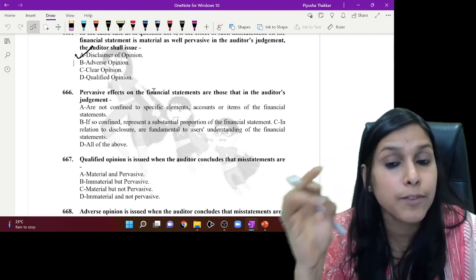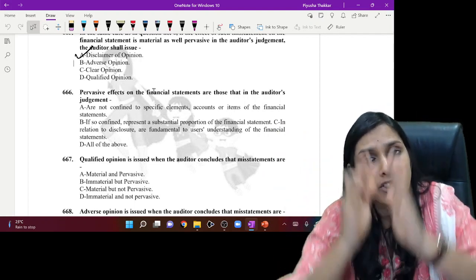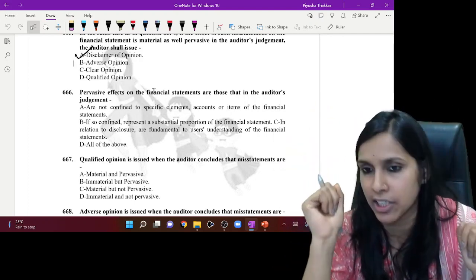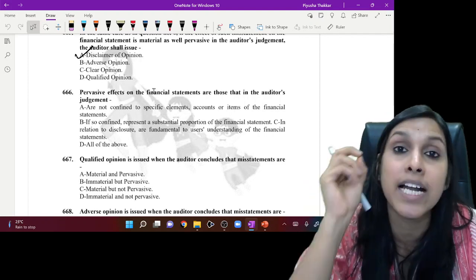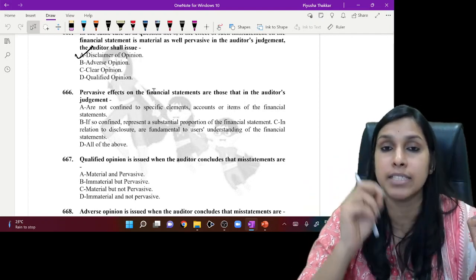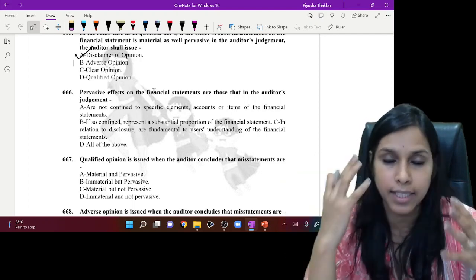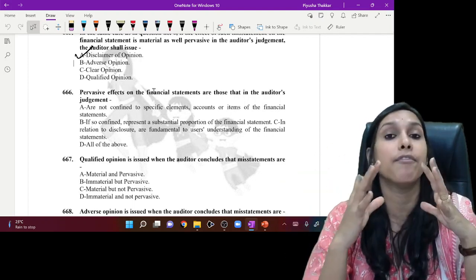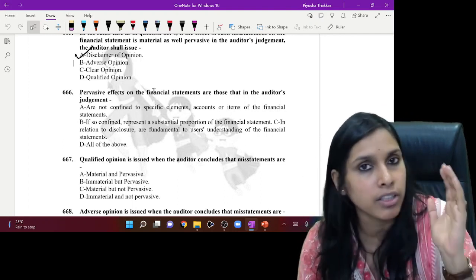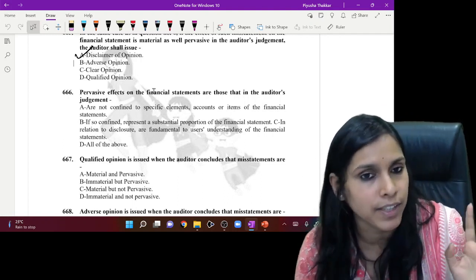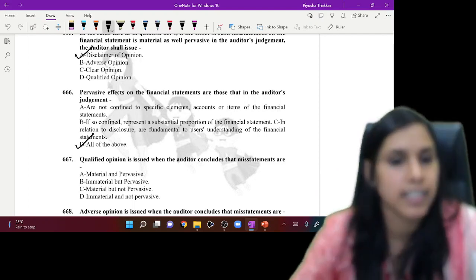Number 2, if they are confined at all, represent a substantial portion, means a huge portion of the financial statement. Option C, in relation to disclosure, are fundamental to users' understanding, means they are material as well. Okay, so pervasive means what? Something which has a huge effect or affects the financial statements entirely. So all the three options speak about pervasive effects. So here I would choose the alternative D as the correct answer.